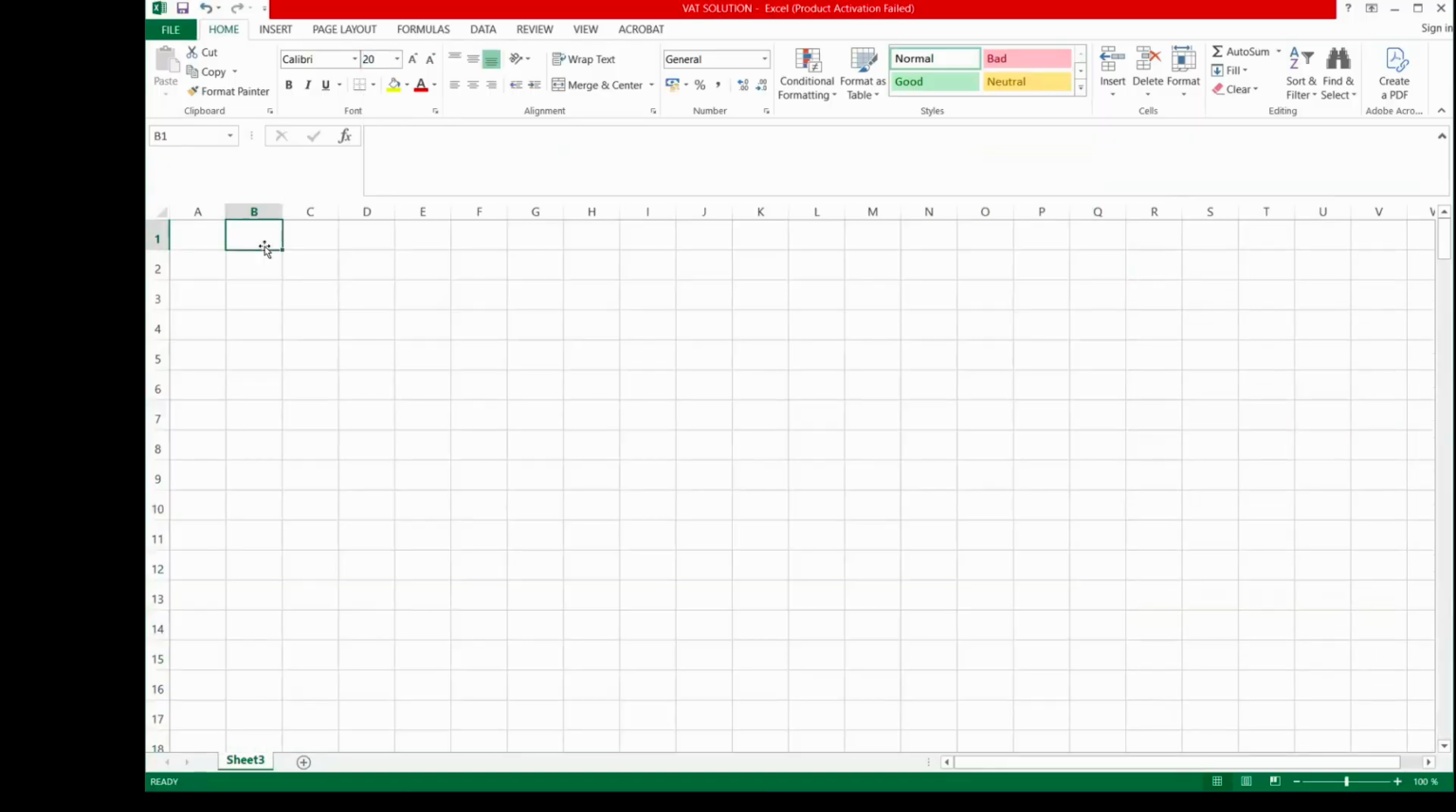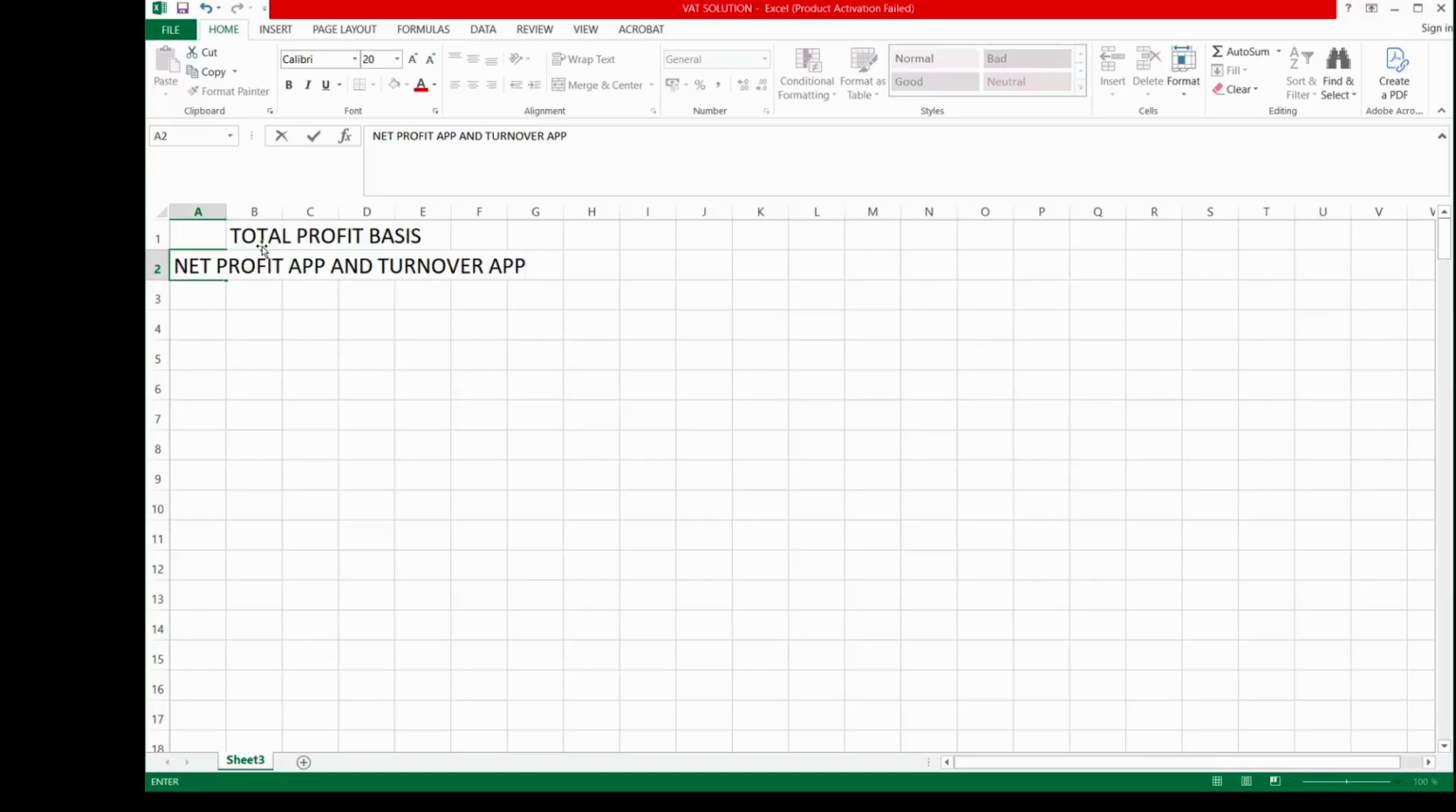So under the total profit basis, we have the net profit approach and the turnover approach. Either way, when you have the same information, you get the same answer. But there are scenarios where you can use only one of them.